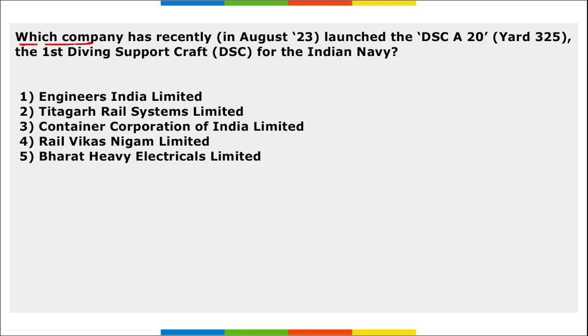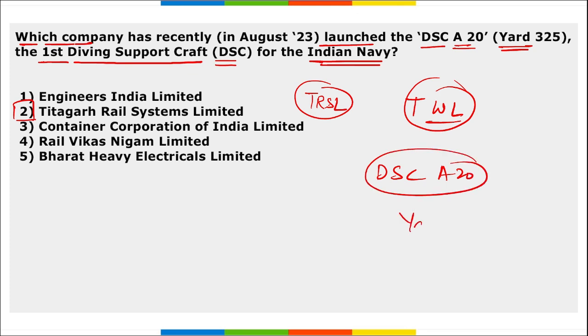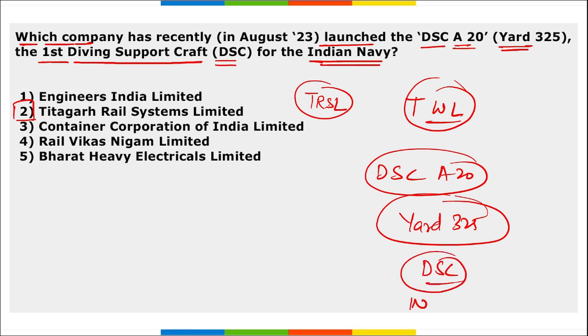Next, which company has recently launched DSC A20 Yard 325, the first diving support craft, DSC, for the Indian Navy? It is Titagarh Rail Systems Limited. TRSL, formerly known as Titagarh Wagons Limited, launched this DSC A20 Yard 325. This is a diving support craft for the Indian Navy. Where was this launched? This was launched at Titagarh shipyard in West Bengal.